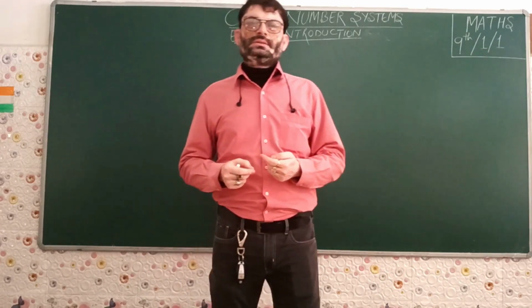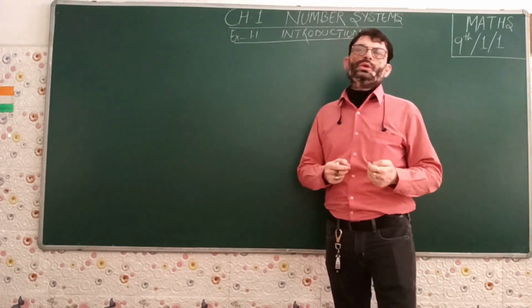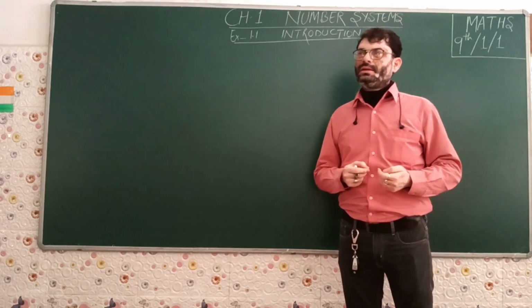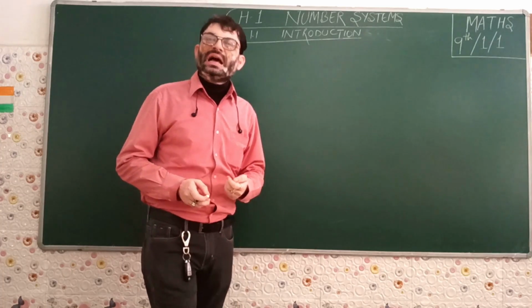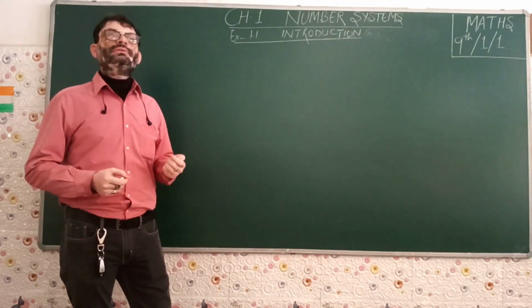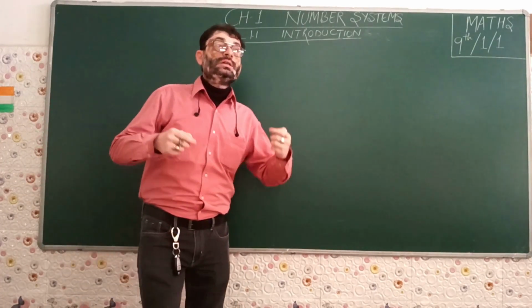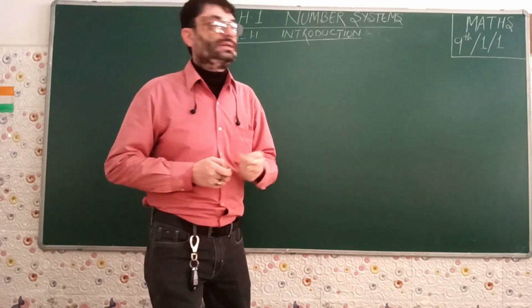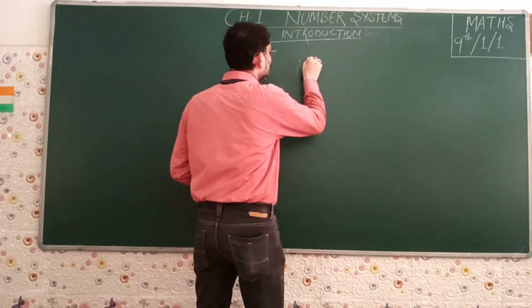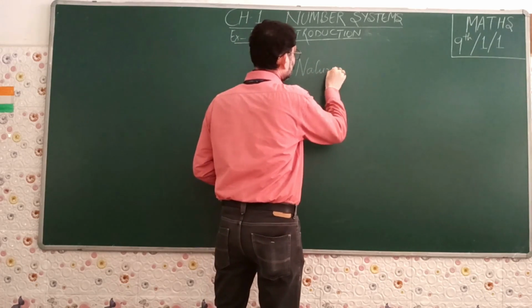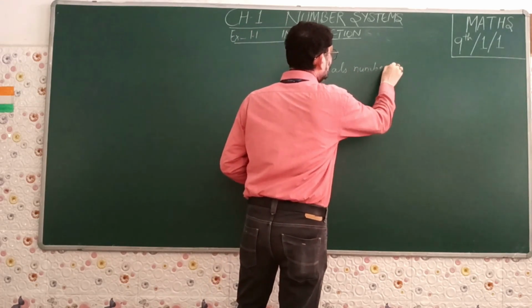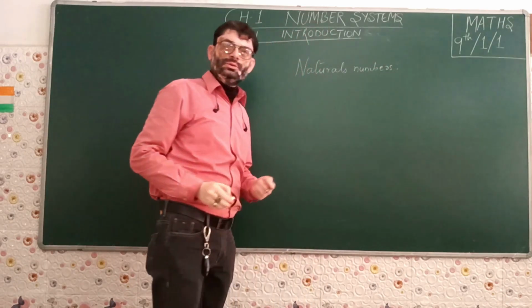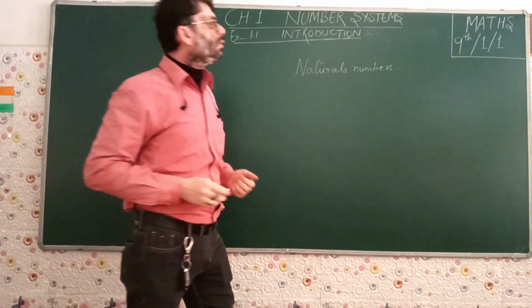Those numbers which are used for counting purpose, in our mathematical language, we call them natural numbers. So the very first thing from early childhood that was naturally taught to us was natural numbers. And what were they used for? They were used for counting purposes.